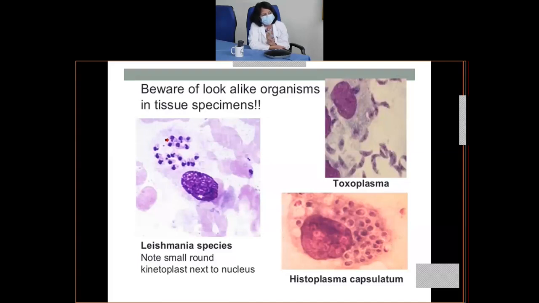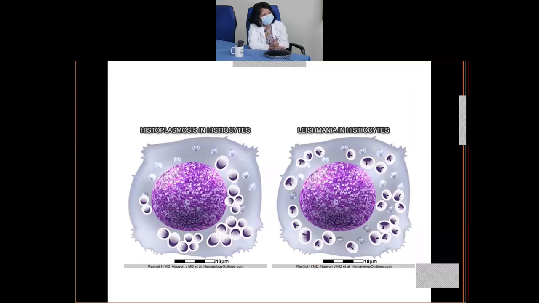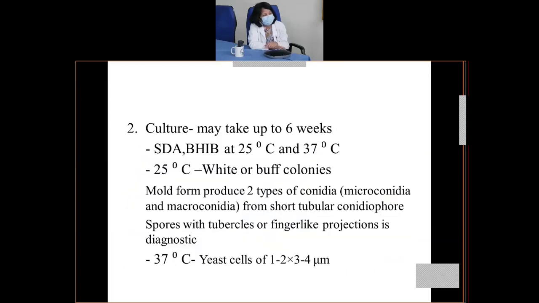But the main confusion which you're going to be asked is mainly between Leishmania and histoplasma. Look at the bottom picture, the histoplasma has no kinetoplast. Here you can see the kinetoplast in case of Leishmania, projecting structures, whereas in histoplasmosis they are present without any kinetoplast. The culture may take up to 6 weeks. The culture is very prolonged.